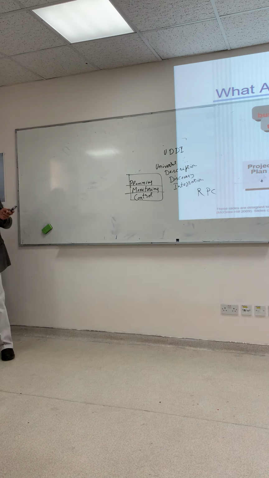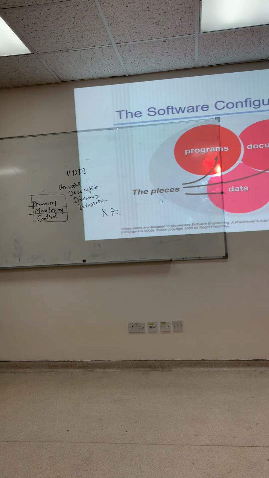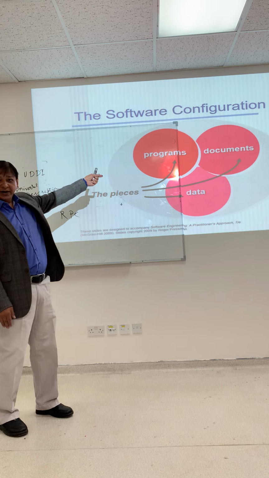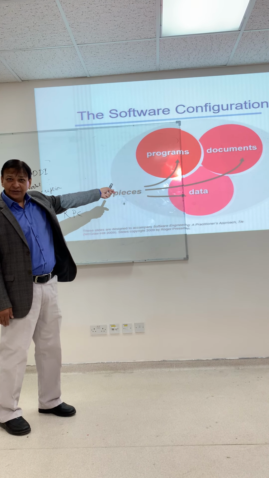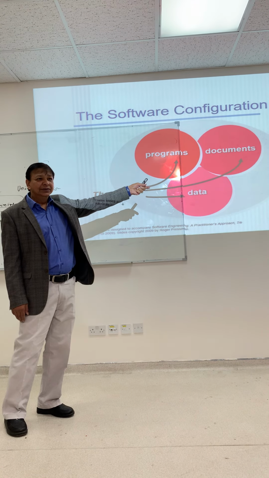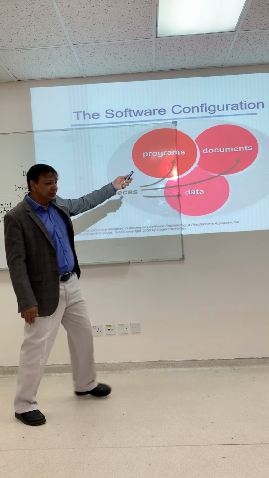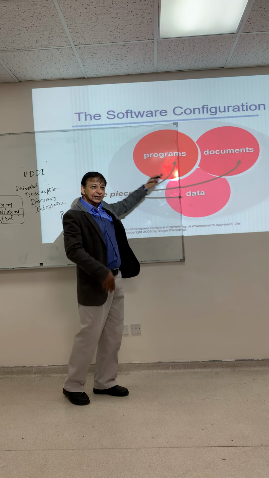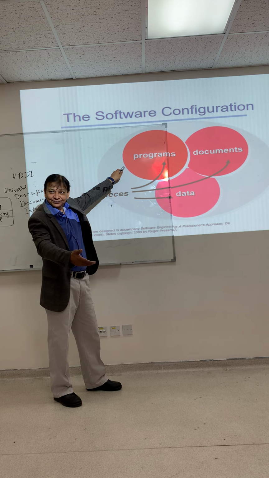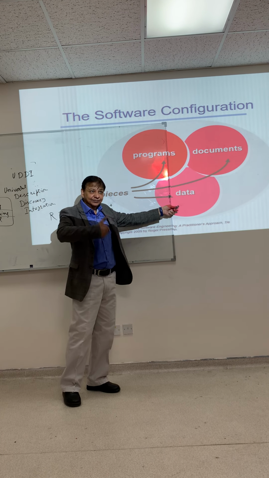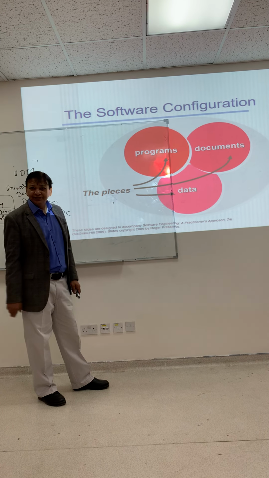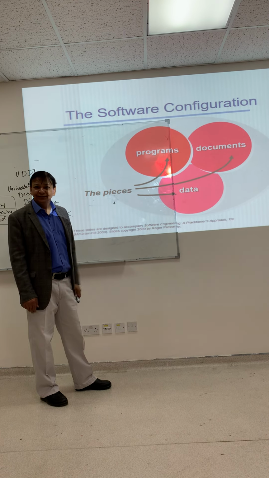And software configuration management will help you. So what is software configuration? All information related to the program, the code, the technical documents, and the user documents. So you have user manuals, help files, technical documents, project specs, function specs, design specs, and then the data that you are storing in the software. That's also part of software configuration.